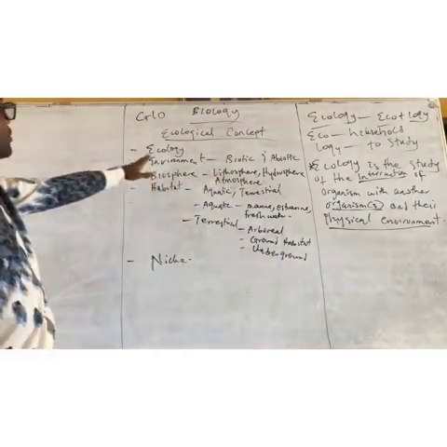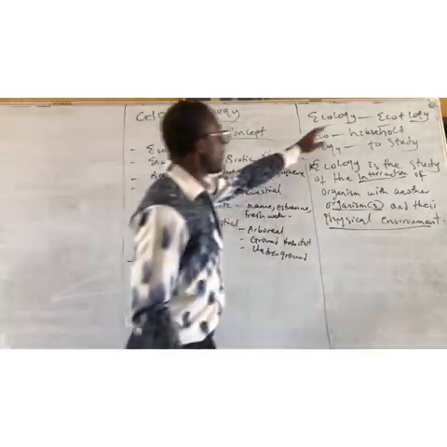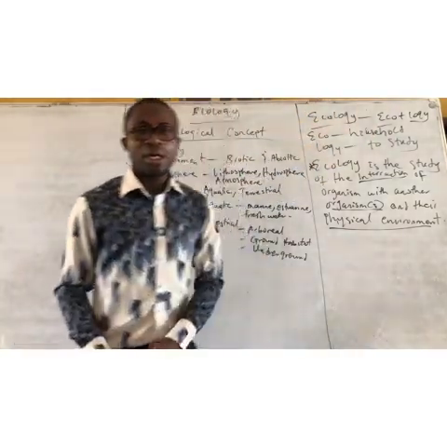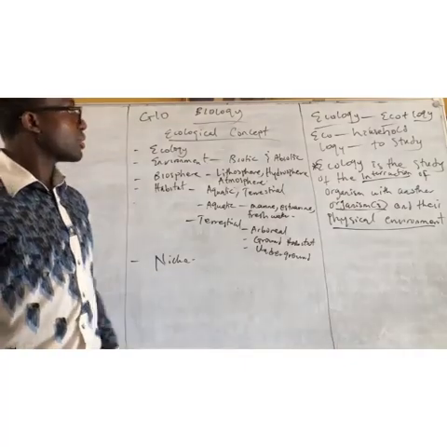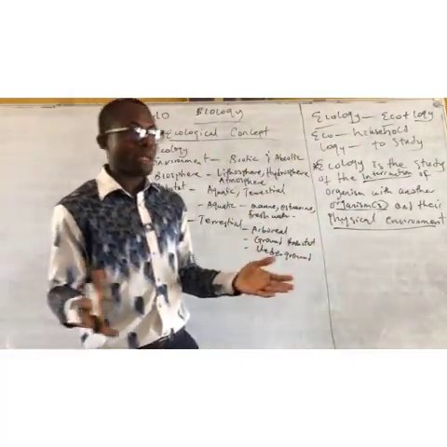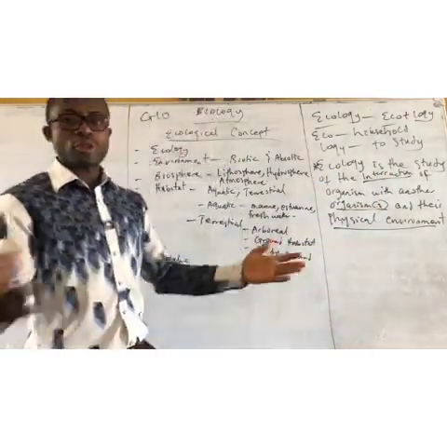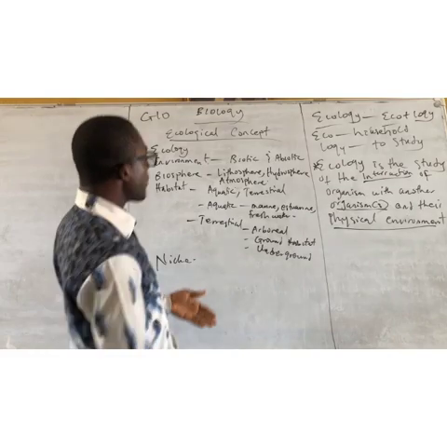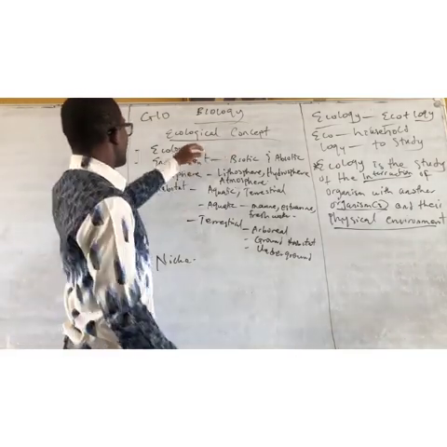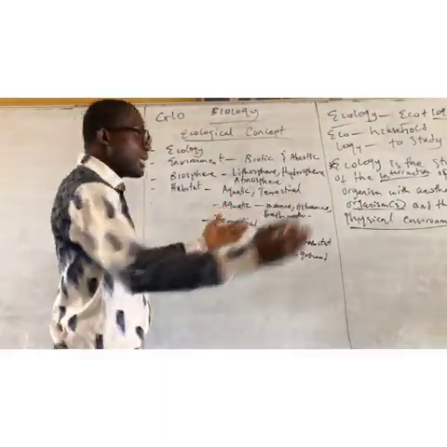So we have defined what ecology is all about. I earlier said that it is derived from two Greek words, eco and logy. And I say eco means household. You know what household is all about? Where they live. Logy, the study of household. So we shall be moving further to the components of ecology, the things that make up ecology.